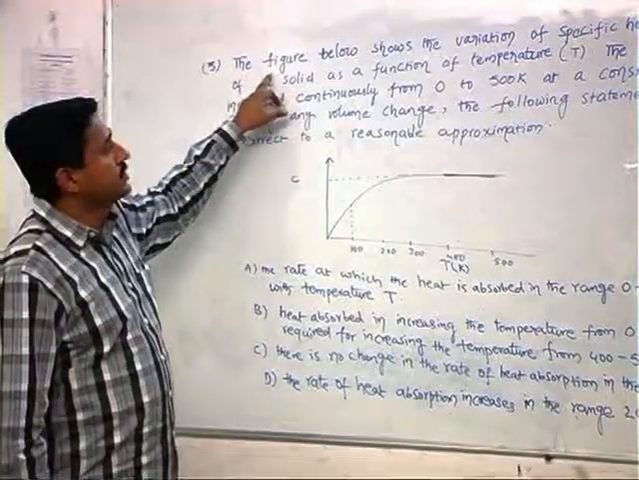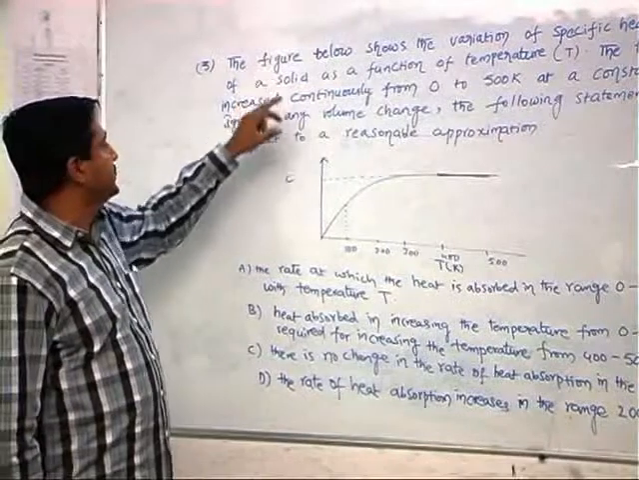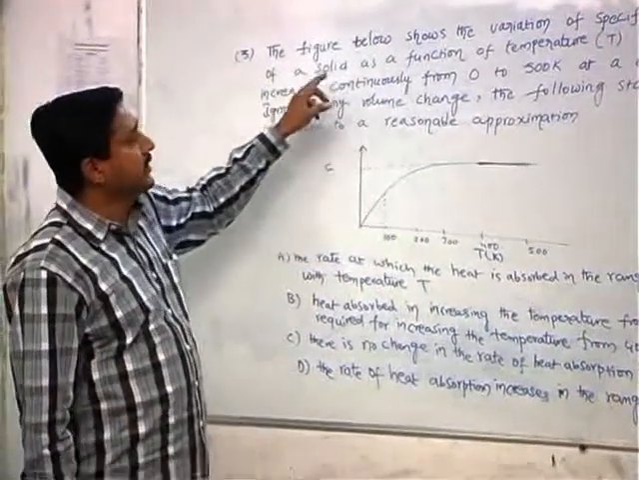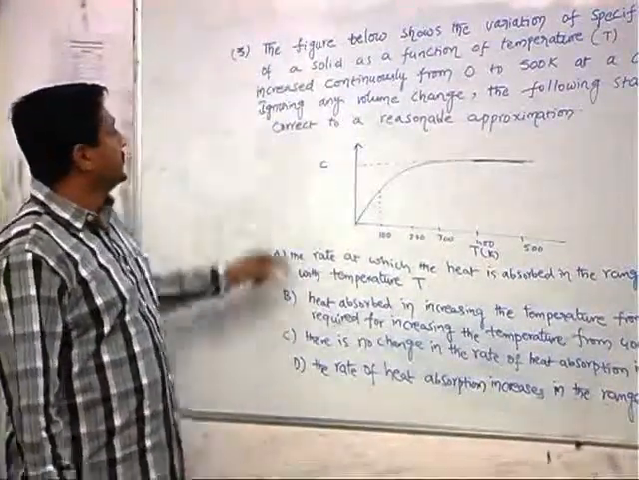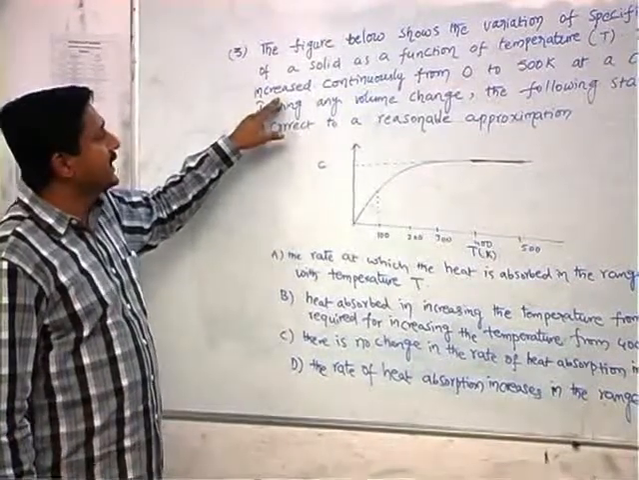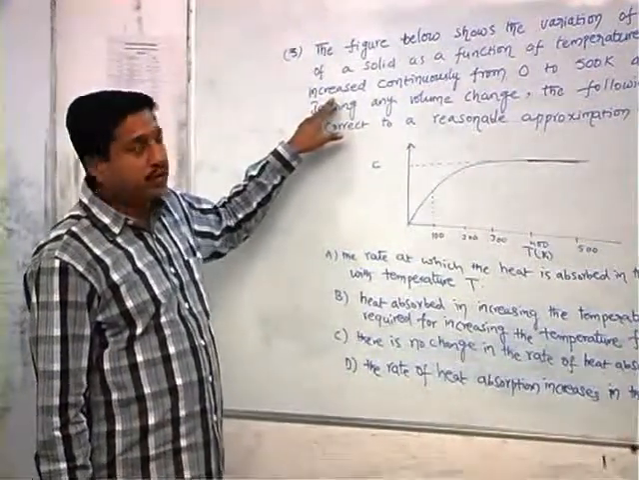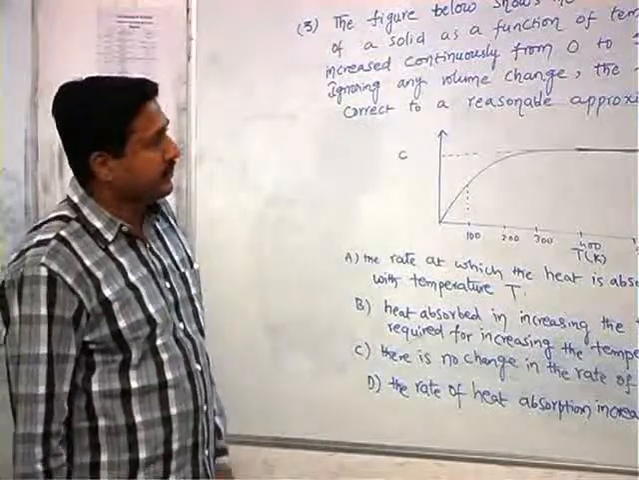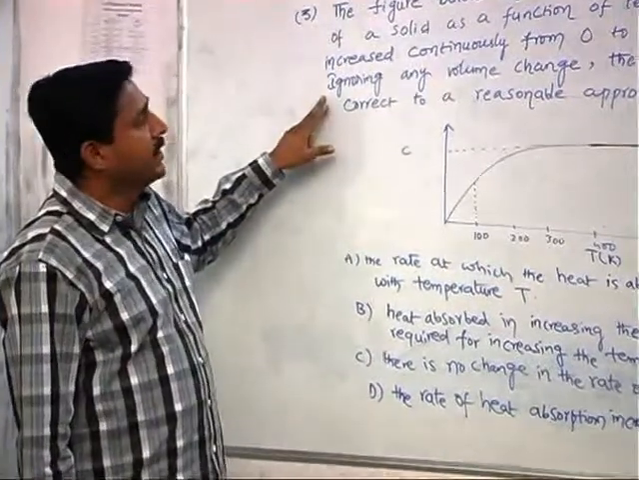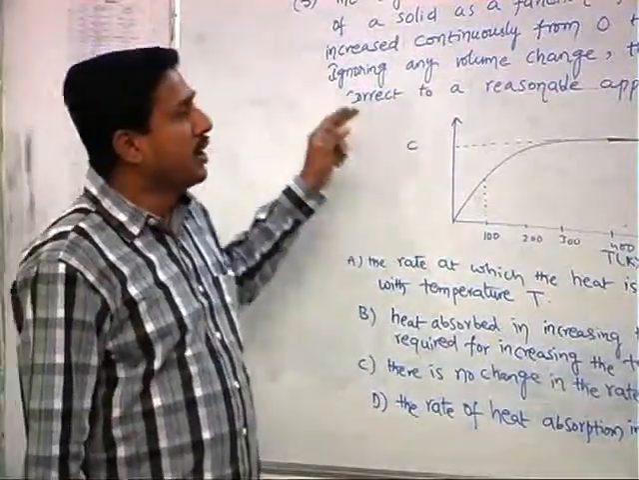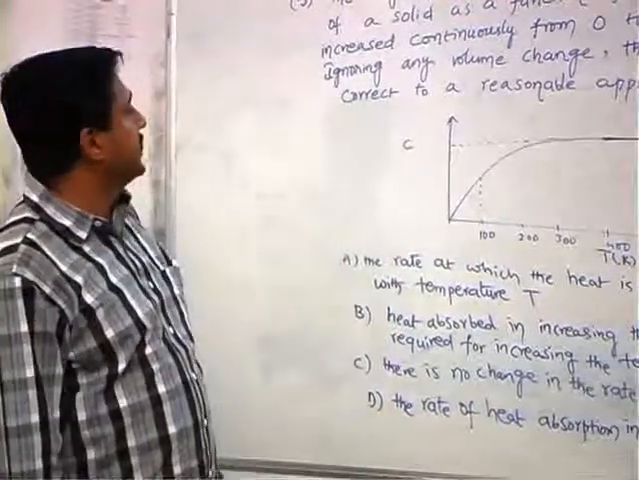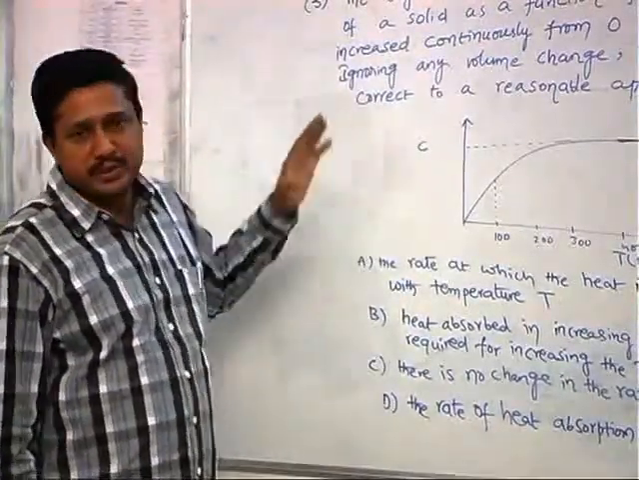The figure below shows the variation of specific heat capacity of a solid as a function of temperature. The temperature is increasing continuously from 0 to 500 Kelvin at a constant rate. Ignoring any volume change, the following statements are correct to a reasonable approximation.